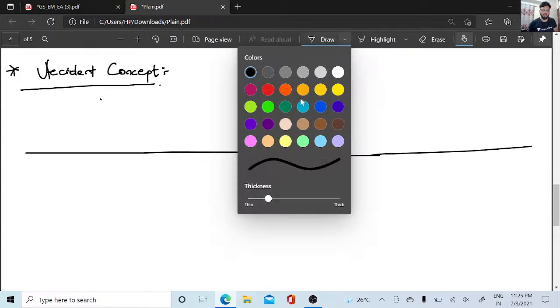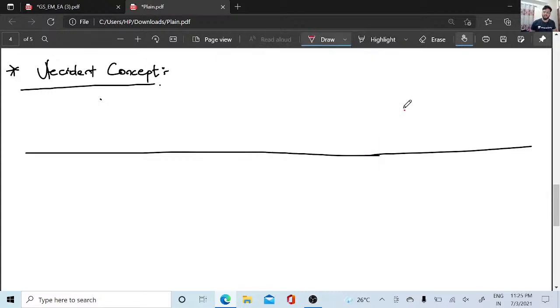So there are two trains first of all. No, there is a single train. Accident concept happens on a single train. So they will give a question like this: a train is going at a speed. This will be the starting point. I am deliberately using this color here so that you can understand the concept clearly. A train is going at a speed of 50 km per hour.